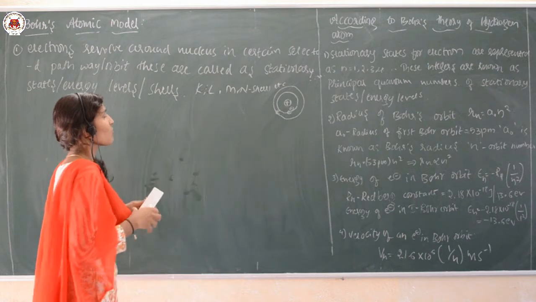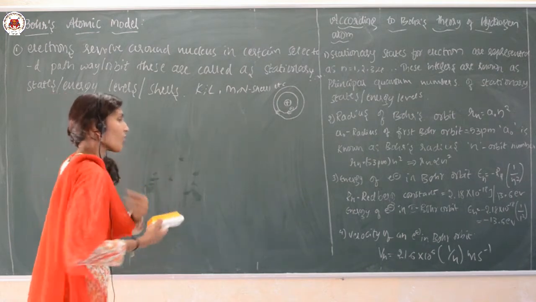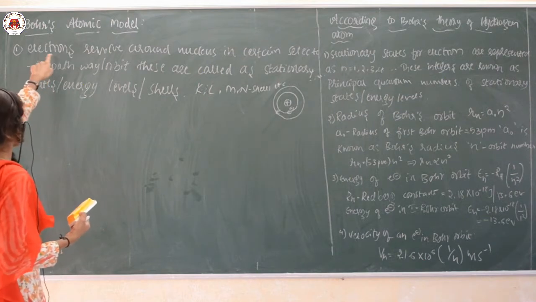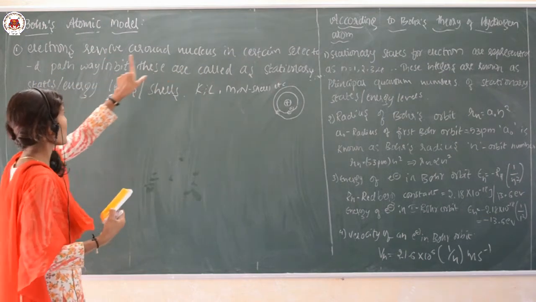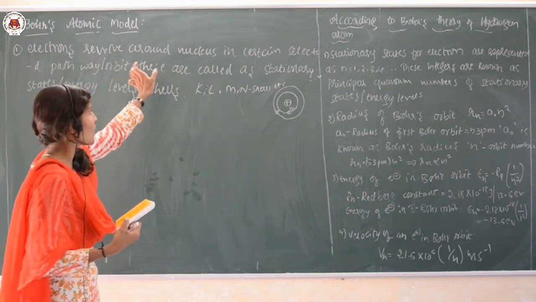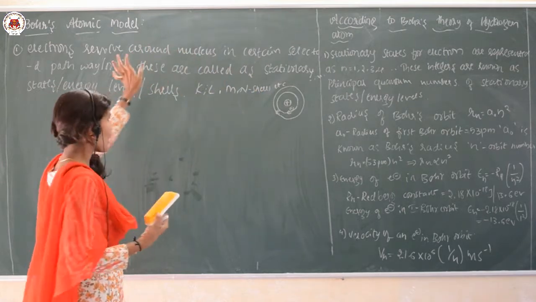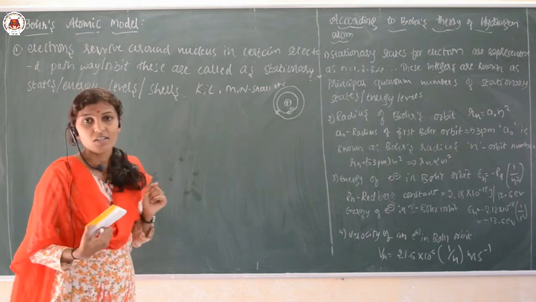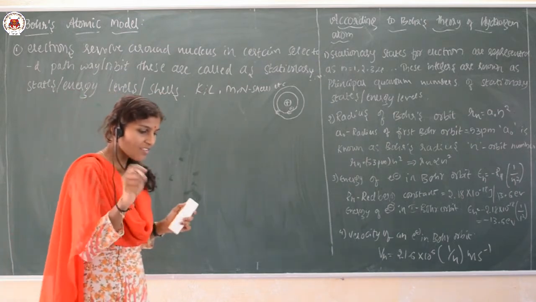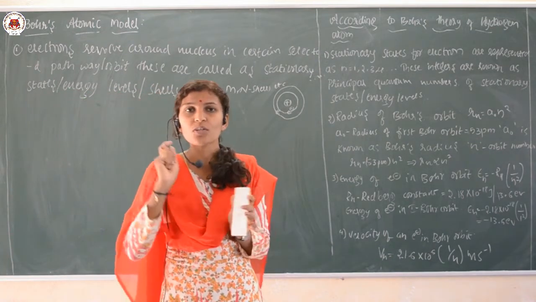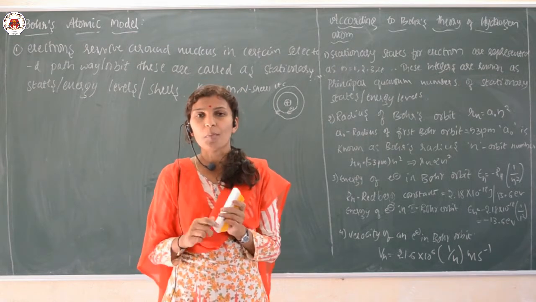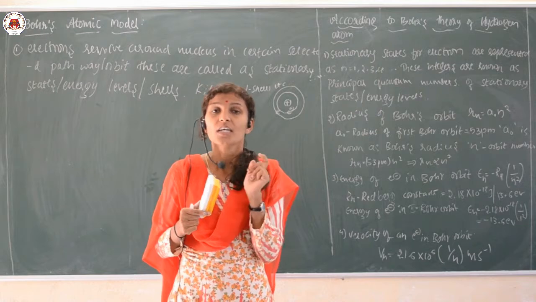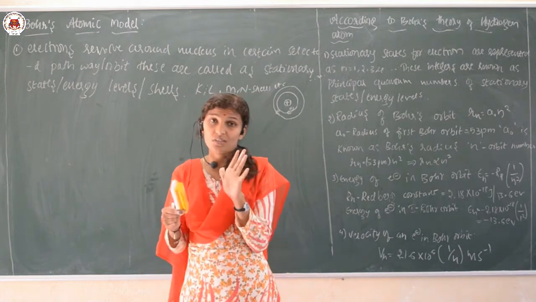So, this was the first postulate given by Niels Bohr. The electrons revolve around the nucleus in certain selected pathways or orbits. These orbits are called stationary states, that is, energy levels or energy shells. Second point: as long as the electron revolves around the nucleus in a stationary orbit, it does not lose energy or gain energy. The energy of an electron is constant.